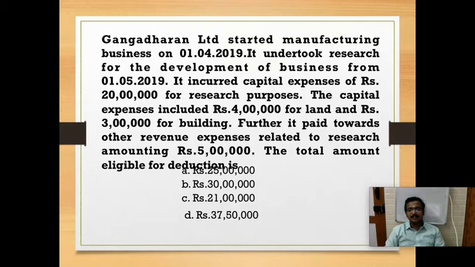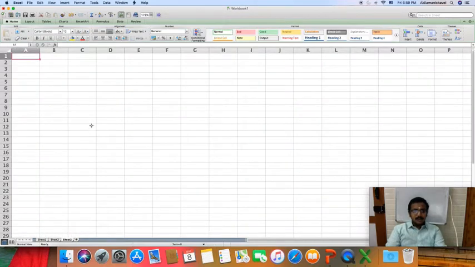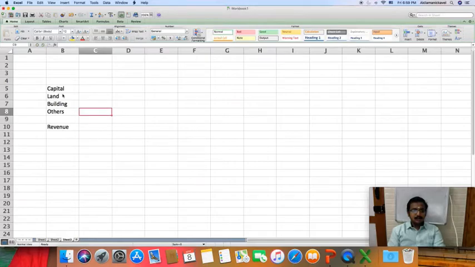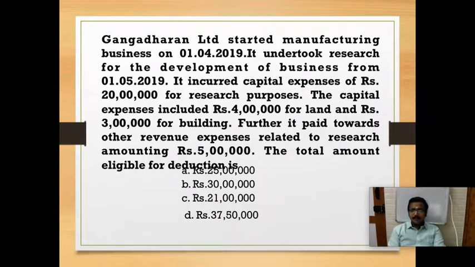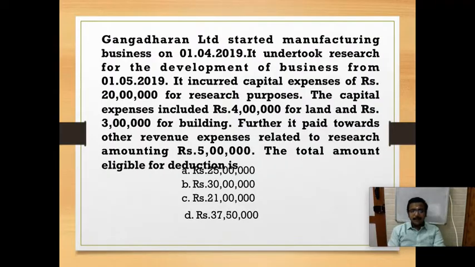In the question given, I started the business on 1/4, and I started the research on 1/5. So it is after the commencement of business. Okay, so now we will first deal with capital, all capital assets: land, building and the others, and revenue. So for land, we have invested 4 lakhs. And in building we have invested 3 lakhs.